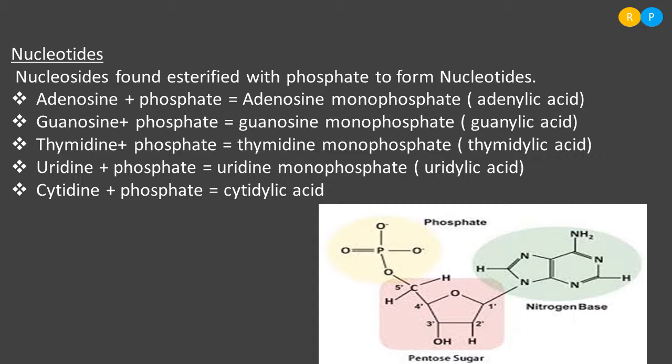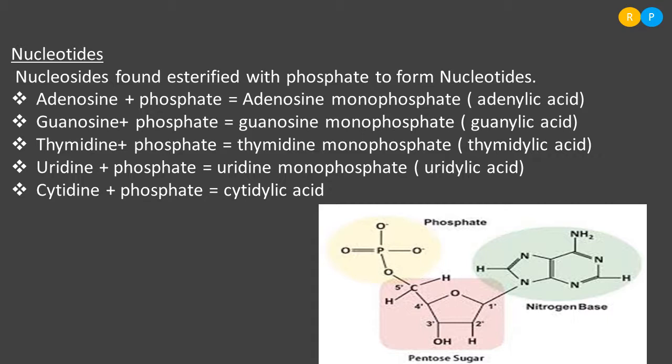Clear? We will discuss the kind of bond formation between nucleoside and phosphate when we discuss the nucleic acid structure, right? But in order to form the bond between the sugar molecule and a phosphate, there is a need for removal of one water molecule. Clear? We will discuss the bond formation when we study the nucleic acid structure.